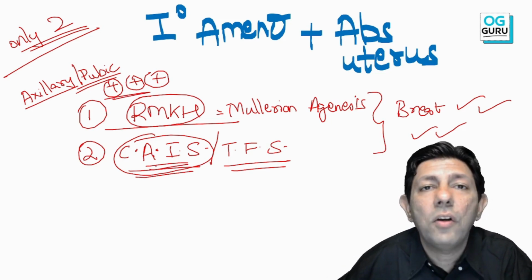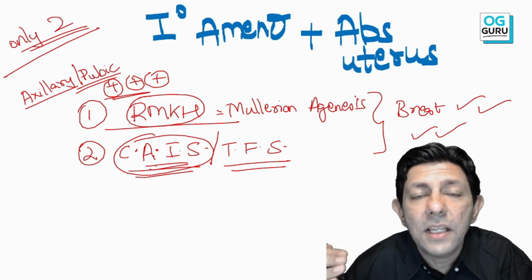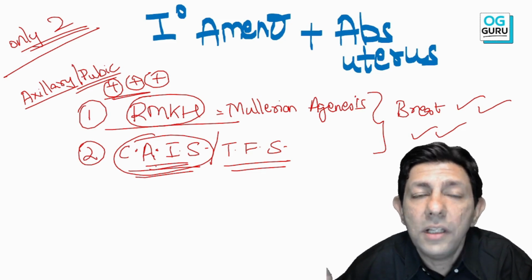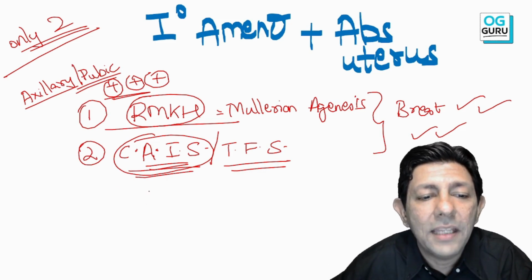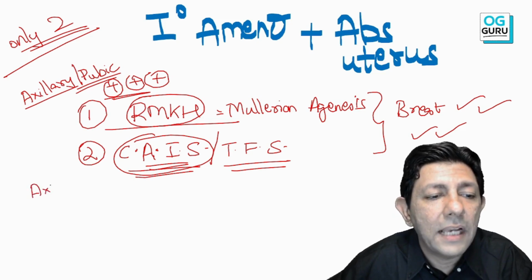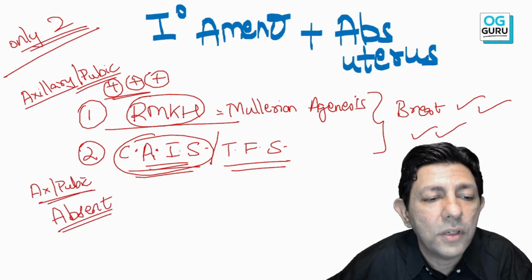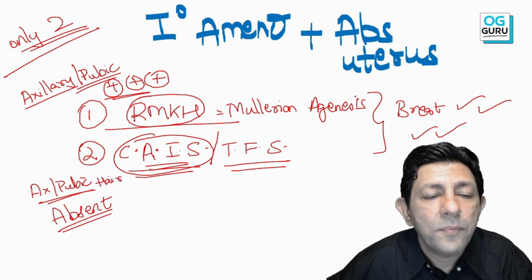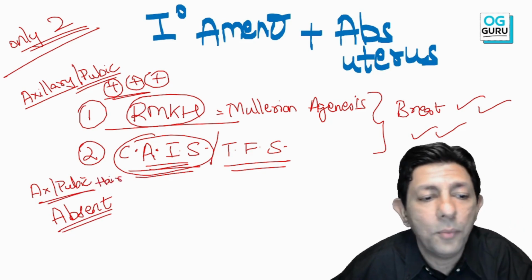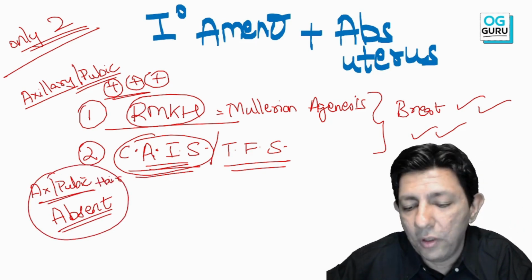But in a patient of androgen insensitivity, androgen cannot act. Testosterone is there, but it is useless. Testosterone cannot act, and therefore the axillary and pubic hair is going to be absent or even sparse. So please look at the hair in the axillary and pubic area and you will get your diagnosis.